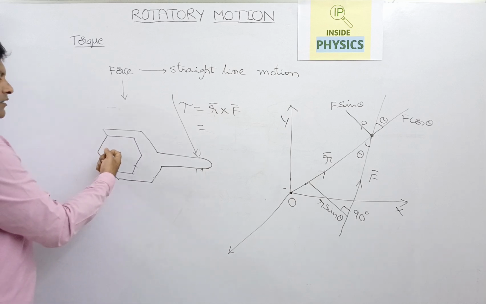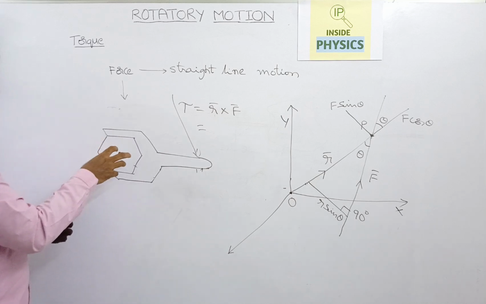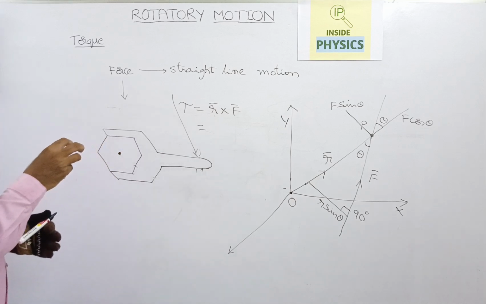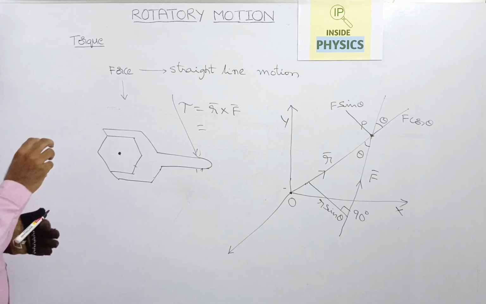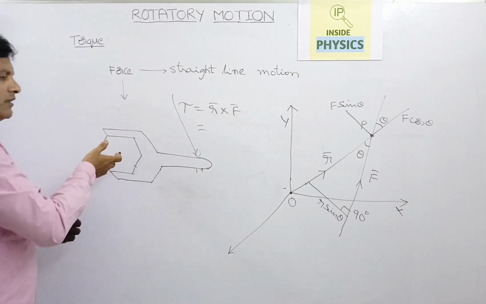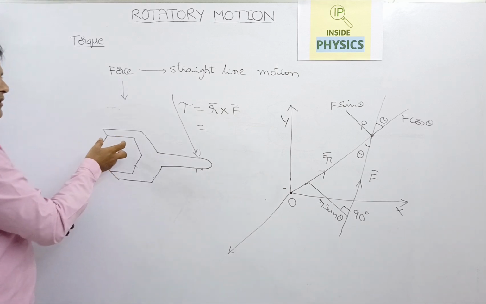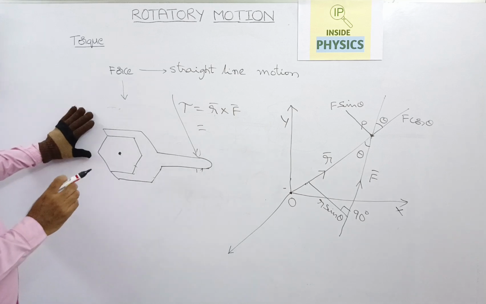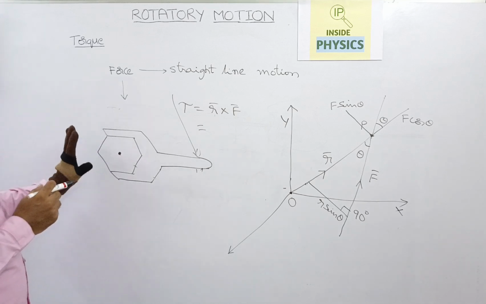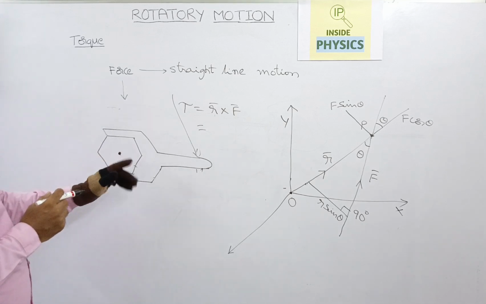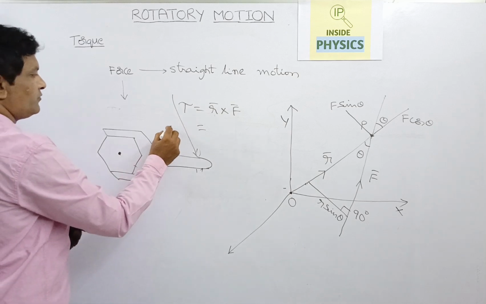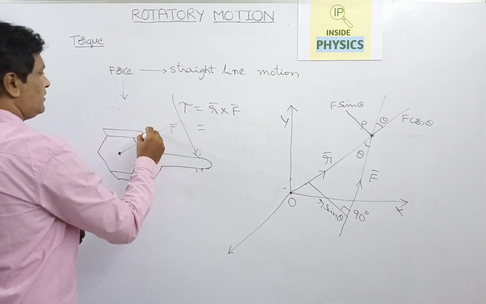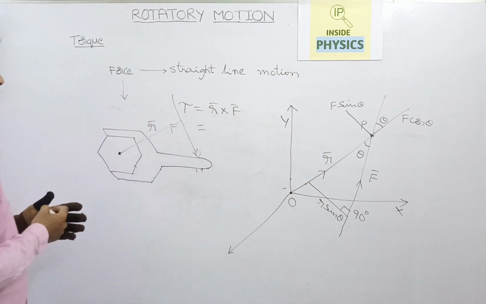That means because of the torque acting on the nut, it will be coming out. It will be coming towards us. When you are tightening the nut, it will go into the board. That is the way torque will apply. Torque always acts perpendicular to the plane of the force vector and position vector. Okay, this is how we need to understand the torque.